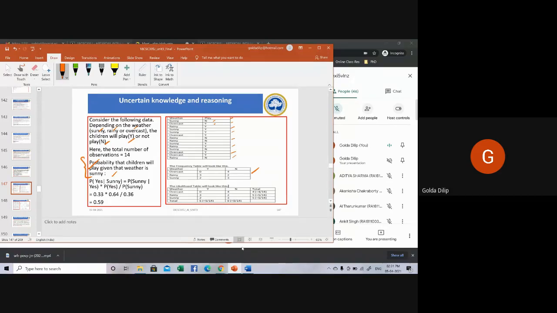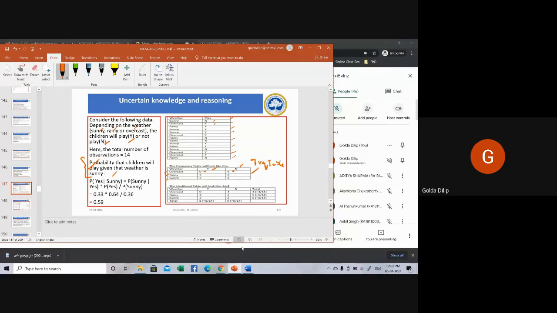So first what you do is you construct a frequency table. What is a frequency table? The count of occurrence of each. So you can count how many occurrences there are for each. What is the weather? Overcast, rainy, and sunny, which has two categories, yes or no. So see, overcast and yes, there are 0 occurrences. Overcast and no, 4 occurrences. So construct for yes and no the frequency for each value that you have. This is what is called your frequency table.